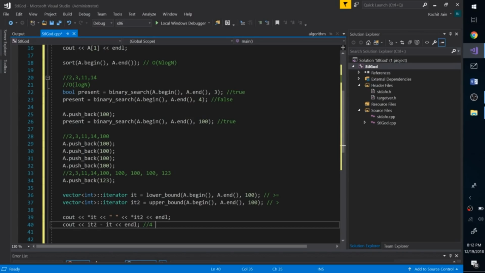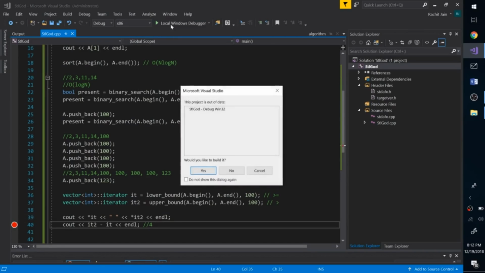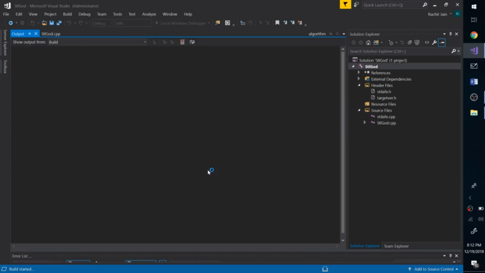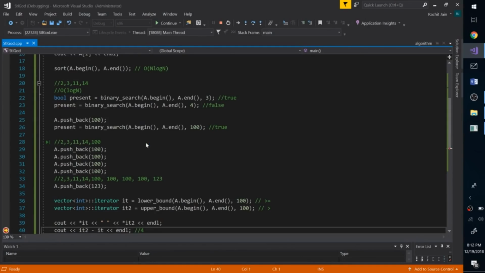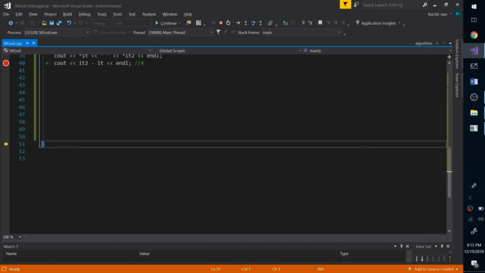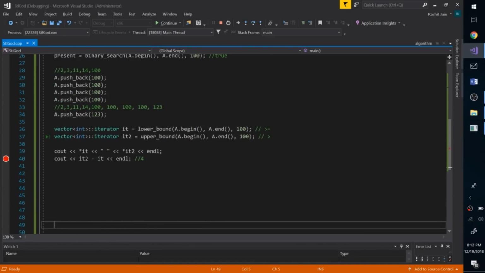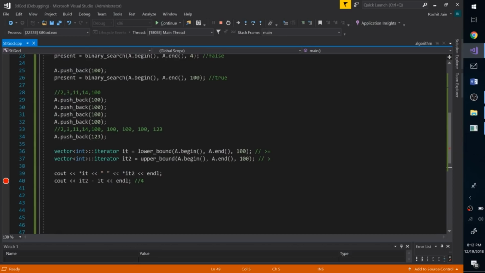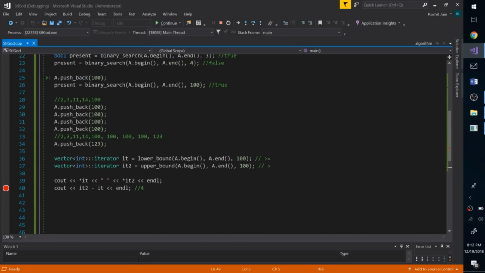All right, so let me first quickly go through this so that it doesn't get overwhelming for you. Let me first build this and let's see how this goes. All right, so we are over here, and as you can see 100 and 123 is printed, so IT2 is at 123, IT is at 100. Now let's also print this, and you can see 5 has been printed. So the number of times 100 was there was 5 actually, right? I have inserted 100 here and then 4 times here, so this array is nothing but this. So this is printing 5 because 100 is occurring 5 times.